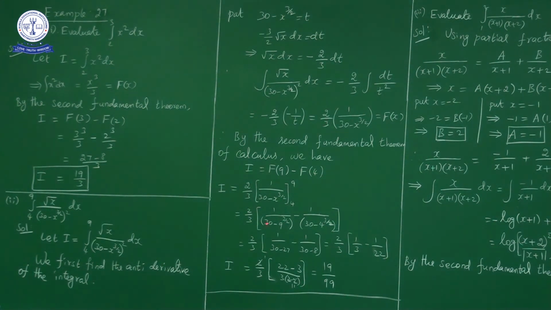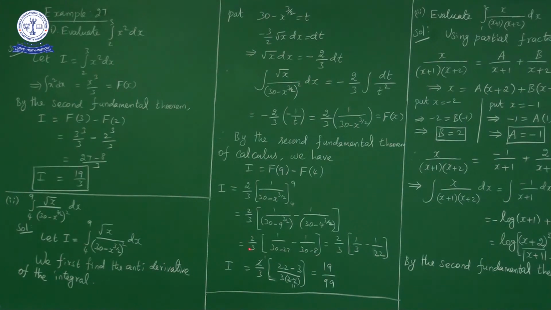So 2 by 3 common. 1 upon 30 minus, in place of x will write 9, 30 minus 9 power 3 by 2, minus 1 upon 30 minus 4 power 3 by 2. 9 power 3 by 2 is nothing but 9 we can write as 3 square. So 2 get cancelled, 3 cube. 3 cube is 27. So 1 upon 30 minus 27 minus 1 upon 30 minus 4 power 3 by 2. 4 is nothing but 2 square. 2 get cancelled. 2 cube is 8. So 1 upon 30 minus 8.